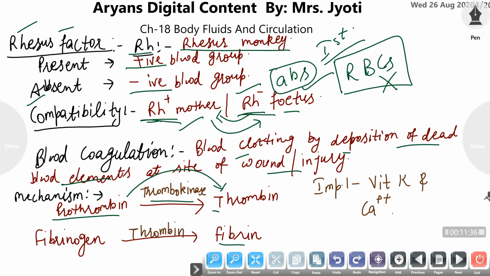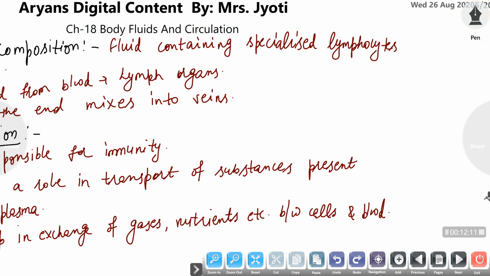Thrombin is now active, and it becomes active only at the time of any wound or injury, with the help of vitamin K. Now, the thrombin converts the inactive fibers of the platelets to active fiber. The fibrinogens are converted to fibrin with the help of thrombin protein in the presence of calcium ions, and then fibrin traps the dead elements of the blood and makes a network at the site of wound or injury. In this way it clots or coagulates the blood at that site, and the bleeding is stopped.